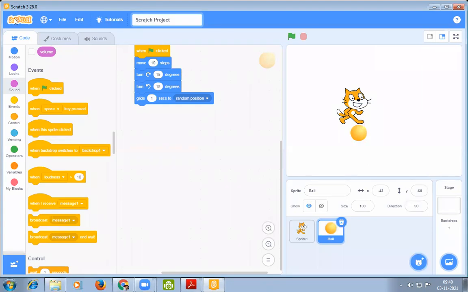The Scratch logo. Clicking on the Scratch logo button gives information about Scratch desktop. We can click on the Scratch button to get information about Scratch on desktop.